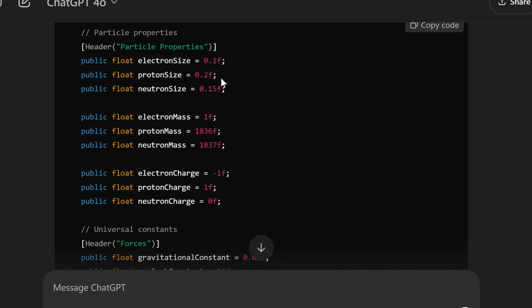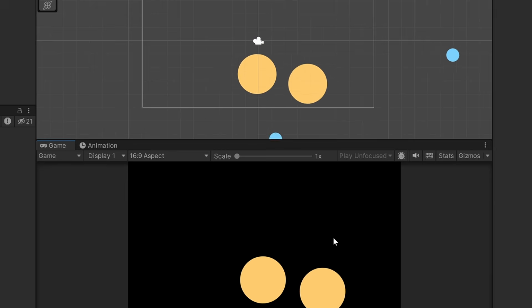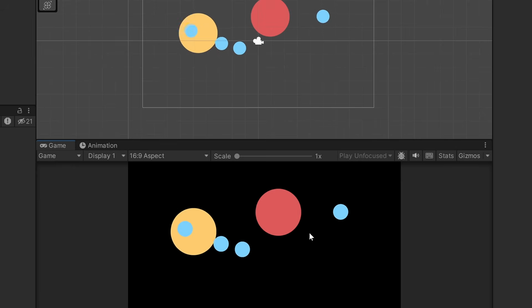I wonder why it set the proton size as greater than the neutron size. Aren't neutrons greater than protons? Maybe I should just double check that. Nearly equal in size. Okay, I'm not sure why it made this bigger than the neutron, but we'll fix that too. Okay, so everything's just attracting each other. It's like the electrostatic force isn't actually working right now.